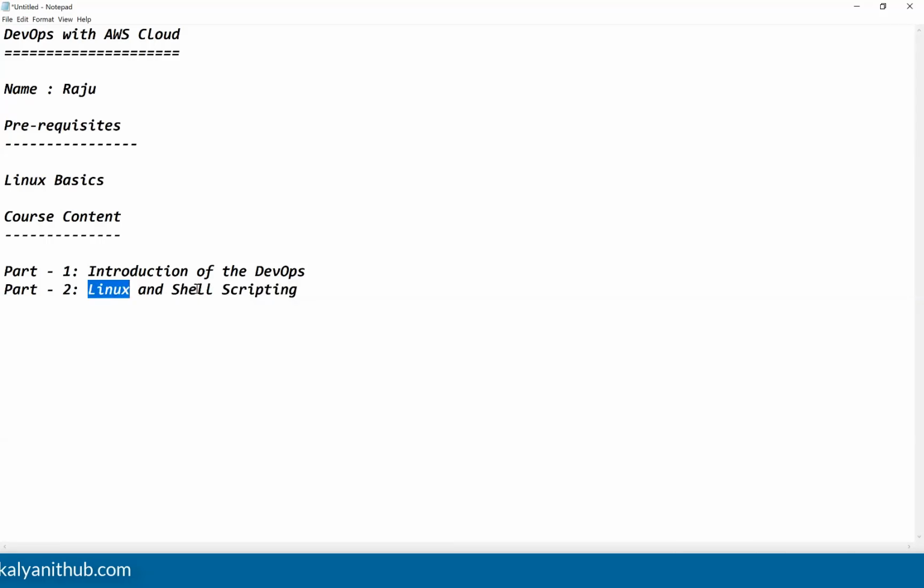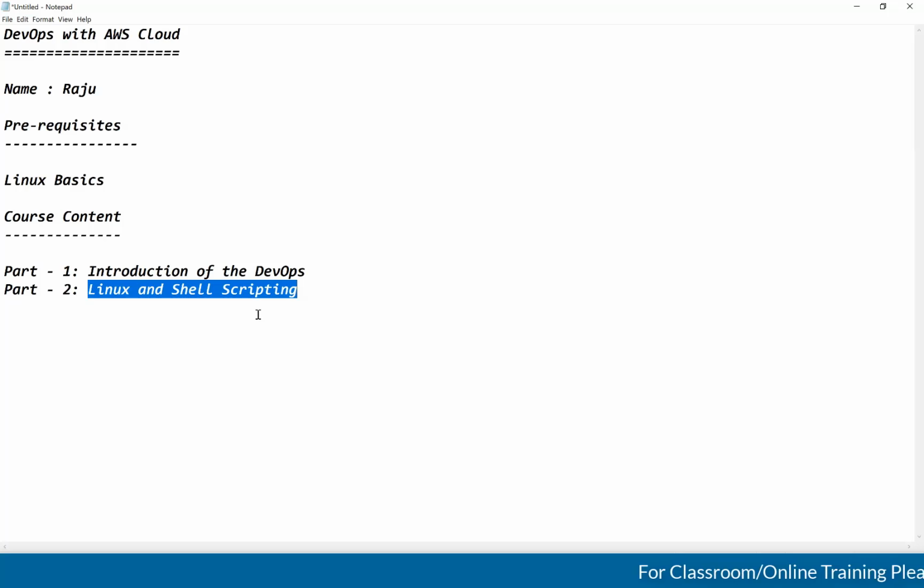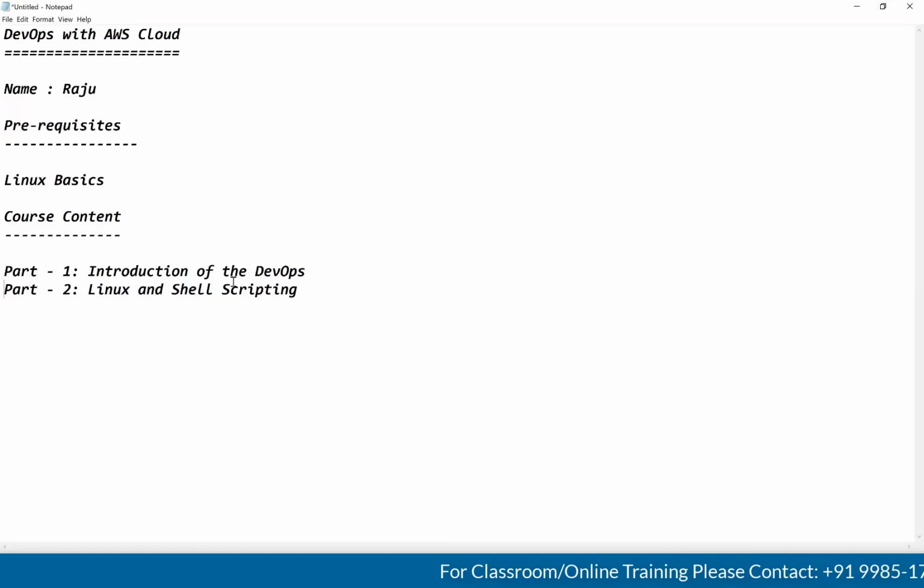To complete this part 2, Linux and shell scripting, we are going to spend almost 10 to 12 days, guys. Why? Because Linux commands we are going to discuss for approximately 6 to 7 days, only on the Linux commands. After that, I will discuss shell scripting. To complete Linux, I need 8 days, and after that, minimum 3 to 4 days are required to discuss shell scripting. That's why to complete this part 2, I am going to spend 12 days, guys.